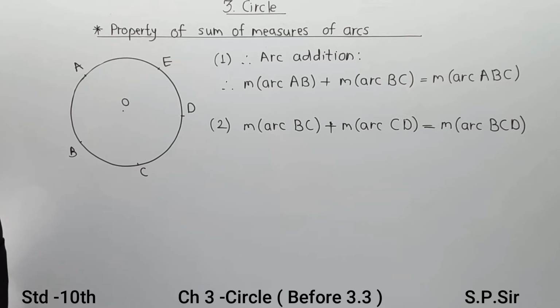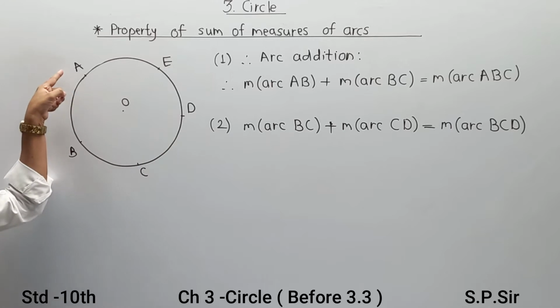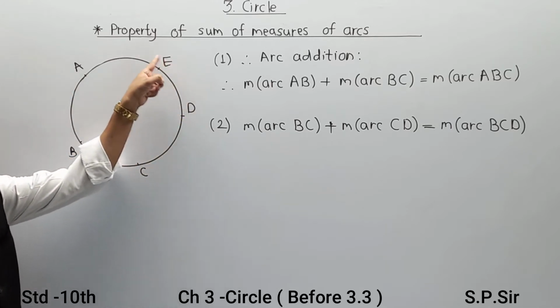Now the last part that we take into consideration is total circle arc addition. Means major arc AB plus BC plus major arc CD plus DE plus EA.